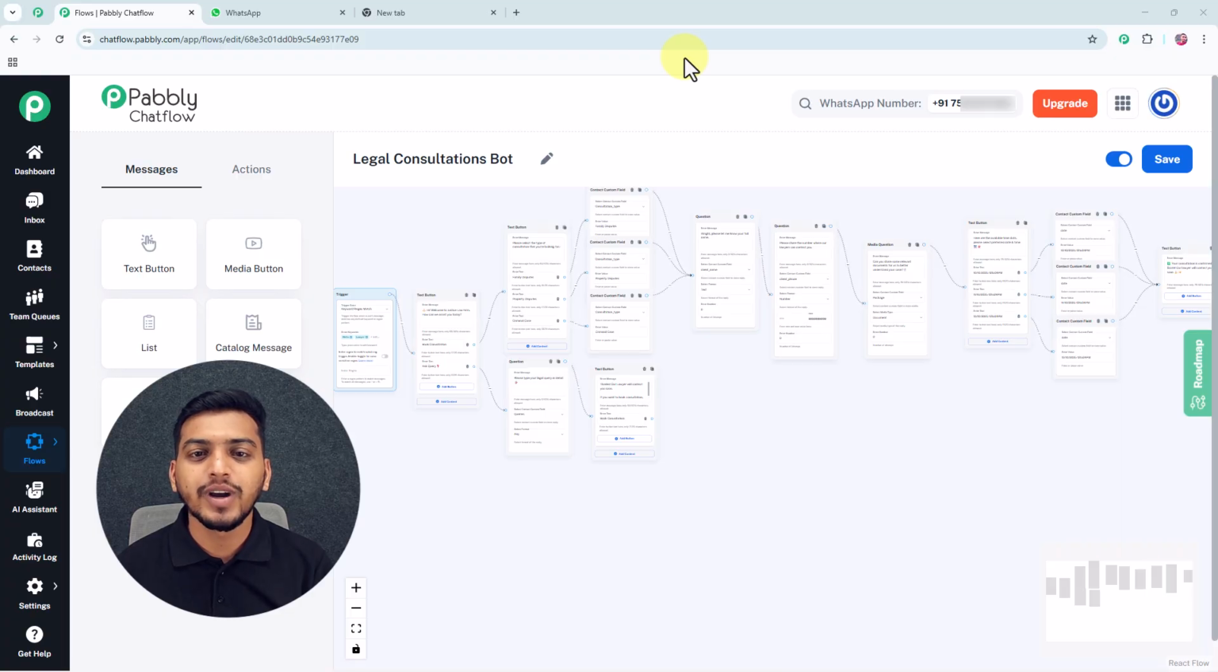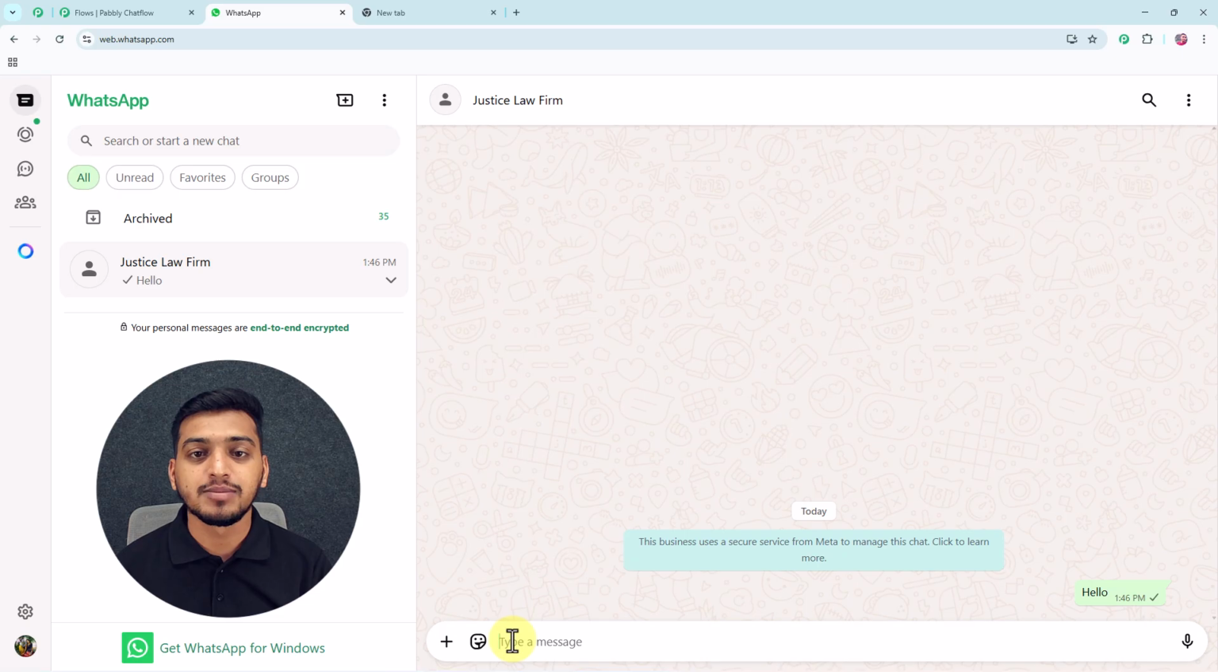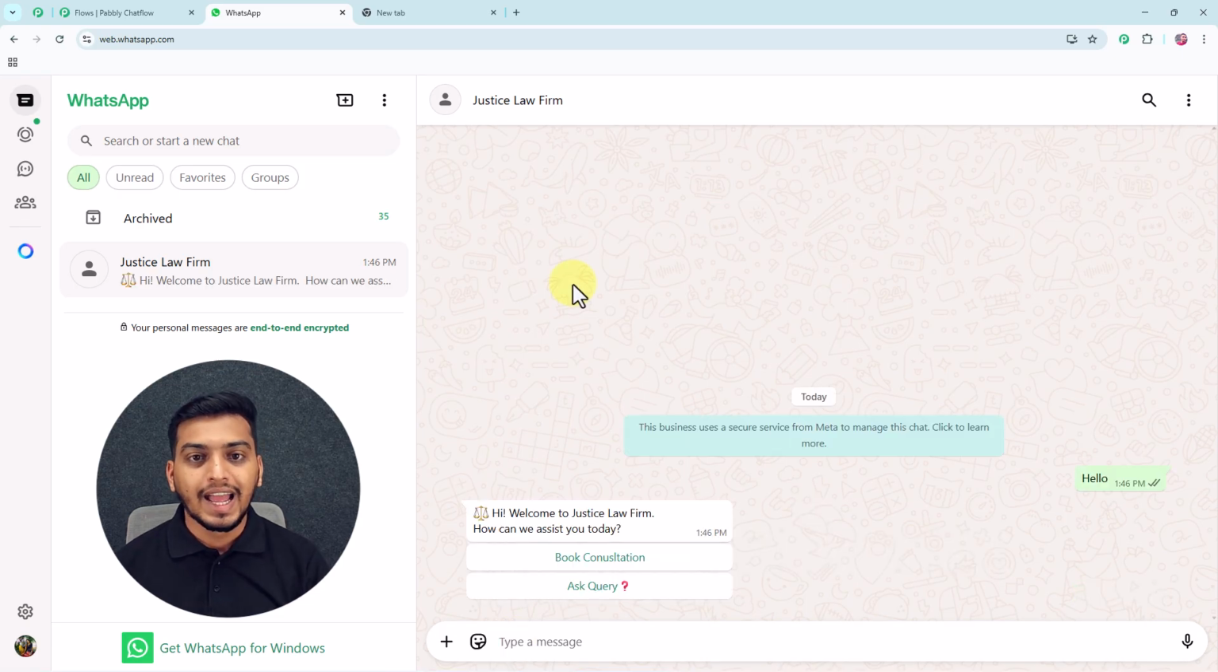Hello everyone, today I am excited to show you this amazing WhatsApp chatbot that I have created to automate my legal consultations business with the help of Pabbly Chatflow. And now without any delay, I will show you a real-time example of how this WhatsApp chatbot will work. And for that, we will go on my WhatsApp account, and in here I will send this particular text message, hello, and after that this WhatsApp chatbot will get triggered instantly, and it has sent me this welcome message: hi, welcome to Justice Law Firm, how can we assist you today?